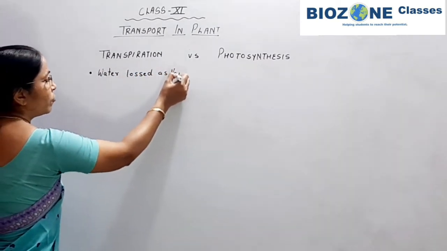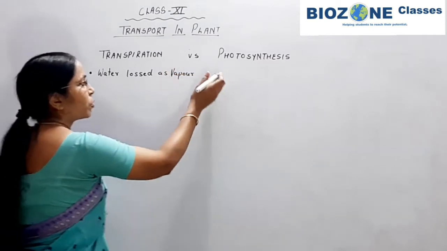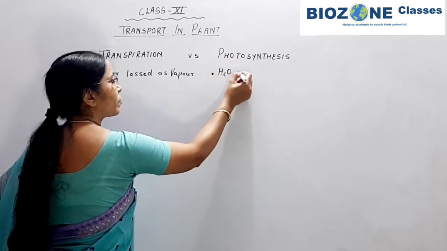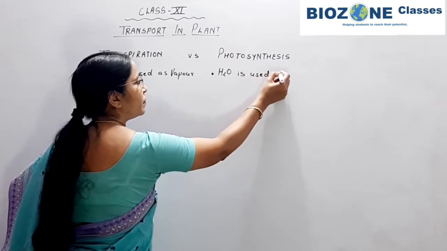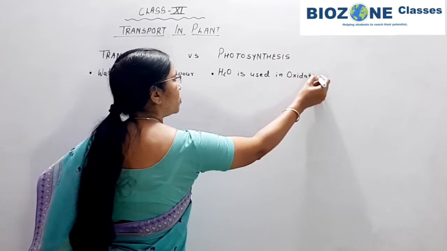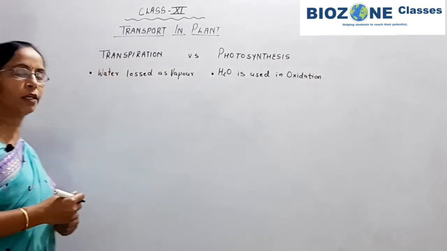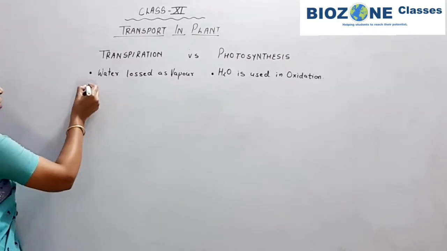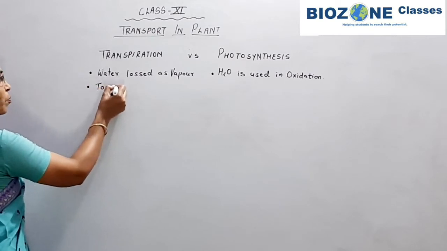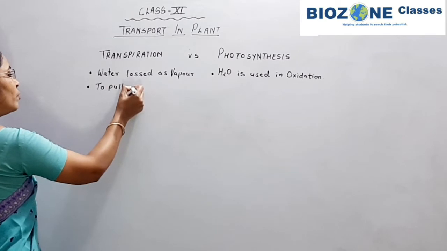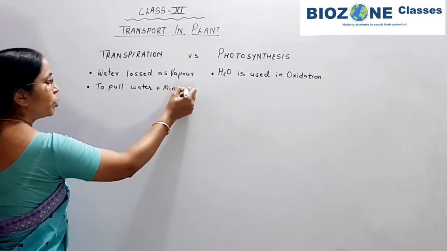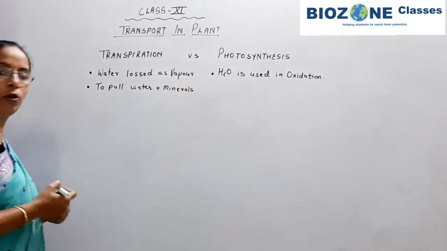But if you come towards photosynthesis, in photosynthesis water is used in the oxidation reaction. Photosynthesis we study in coming sessions. After that, transpiration is responsible for pulling water plus minerals from the root towards the shoot. Transpiration pull we already studied.